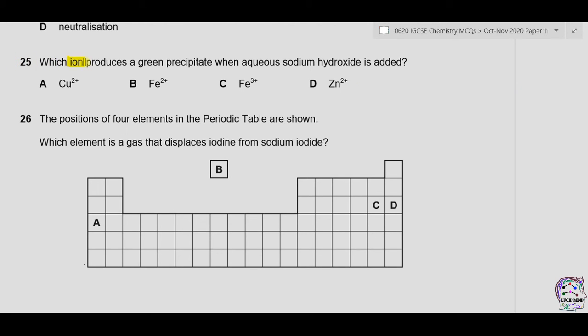Question 25. Which ion produces a green precipitate when aqueous sodium hydroxide is added? Now copper plus 2 forms light blue precipitate with aqueous sodium hydroxide. Iron plus 2 forms green precipitate with aqueous sodium hydroxide. Iron plus 3 forms reddish brown precipitate. And zinc will form white precipitate. The answer is therefore B.